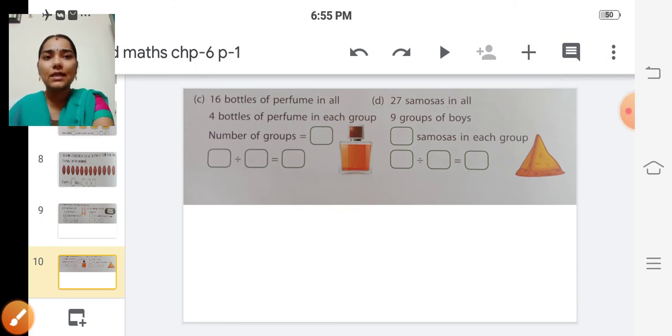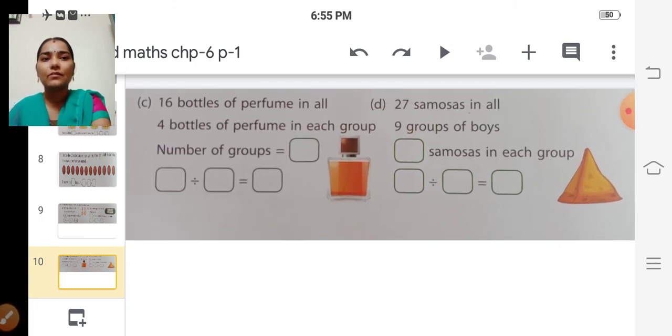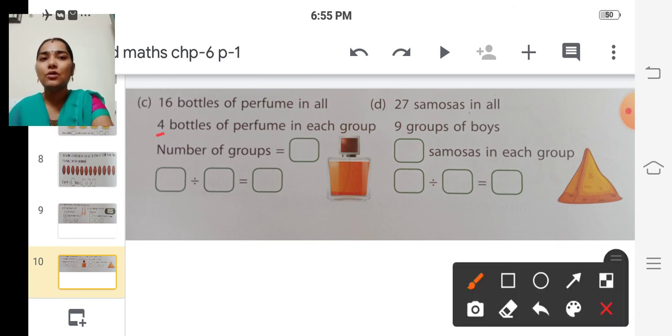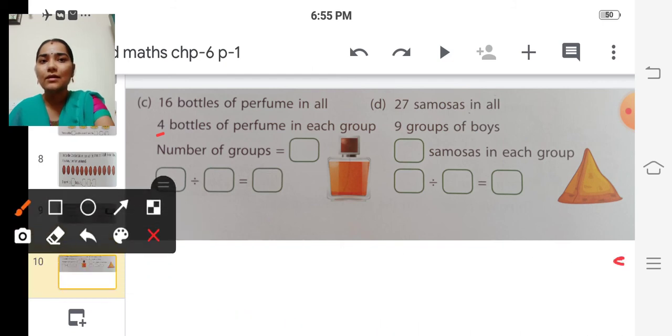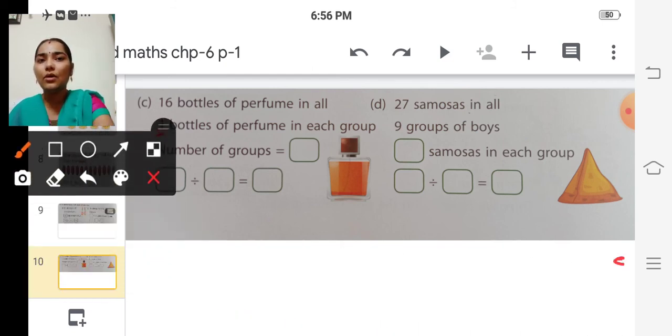And the next one, C problem. 16 bottles of perfume. In all, 4 bottles of perfume in each group. So here they have given in each group how many bottles are there? They have given 4 bottles in each group. So here we have to find out the number of groups.